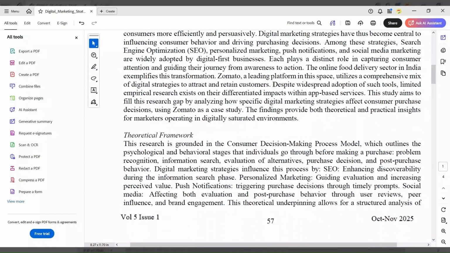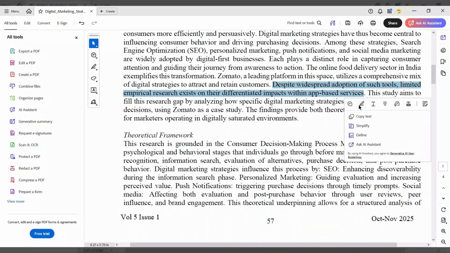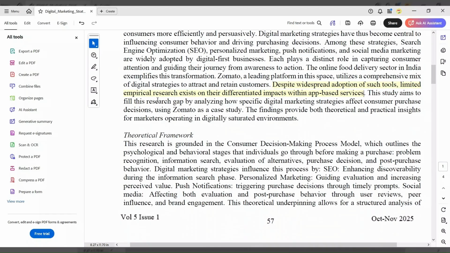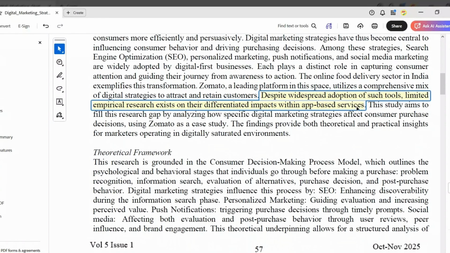Like, despite widespread adoption of such tools, limited empirical research exists on their differentiated impact within app-based services. So, according to this study, there is limited research on how digital marketing strategies affect consumer buying decisions in app-based services.